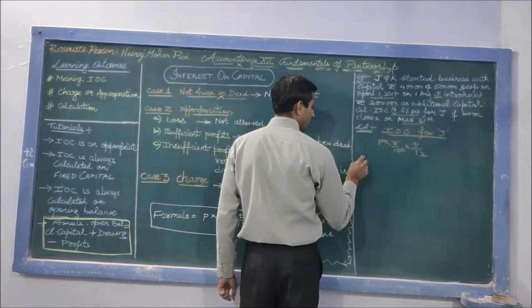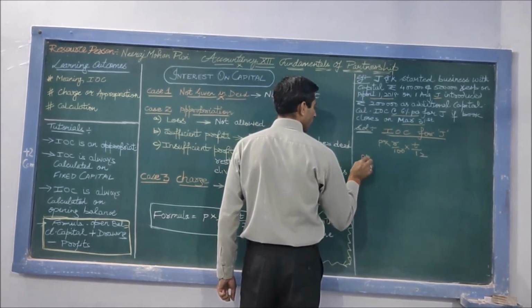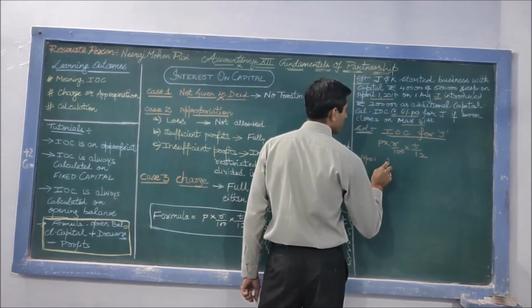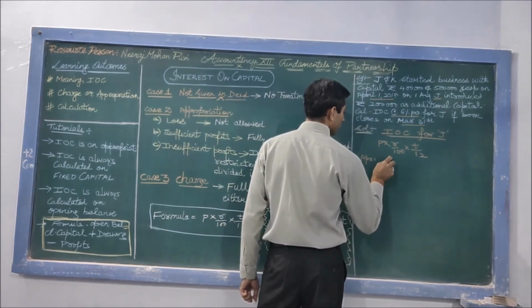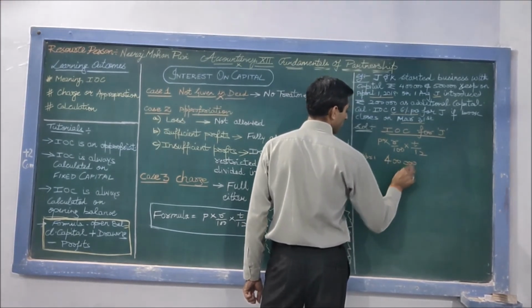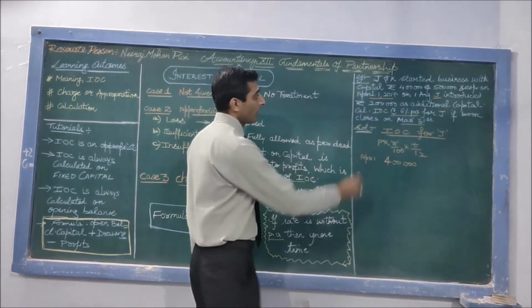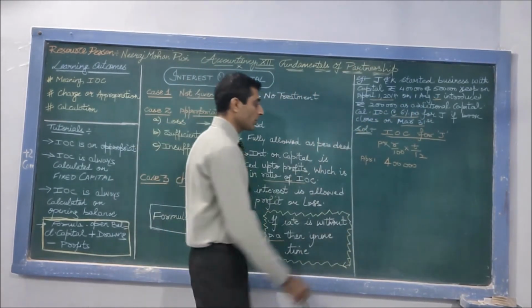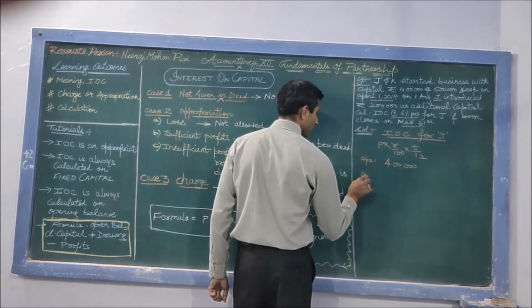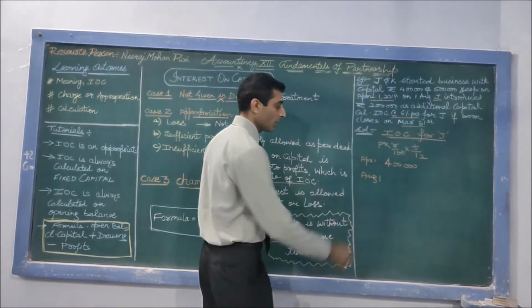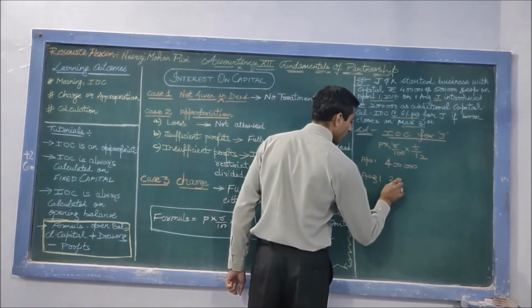On April 1, he contributed rupees 4 lakh. So business started with 4 lakh. Then on August 1st, he has further contributed 2 lakh rupees. So the next date is August 1st and the contribution amount is rupees 2 lakh.